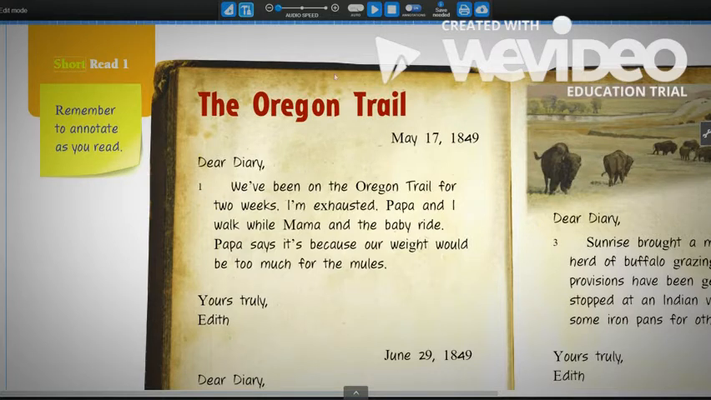So first, when I look at this, I see some important information like how long they've been on the trail. So I'm going to underline the words 2 weeks. That's when. I also see where they are. So I'm going to underline these words, Oregon Trail. I also see that Edith is our main person who's on the Oregon Trail. So I'm going to underline her name. And it says here, Papa and I walk while Mama and the baby ride. So I want to underline this part, walk.